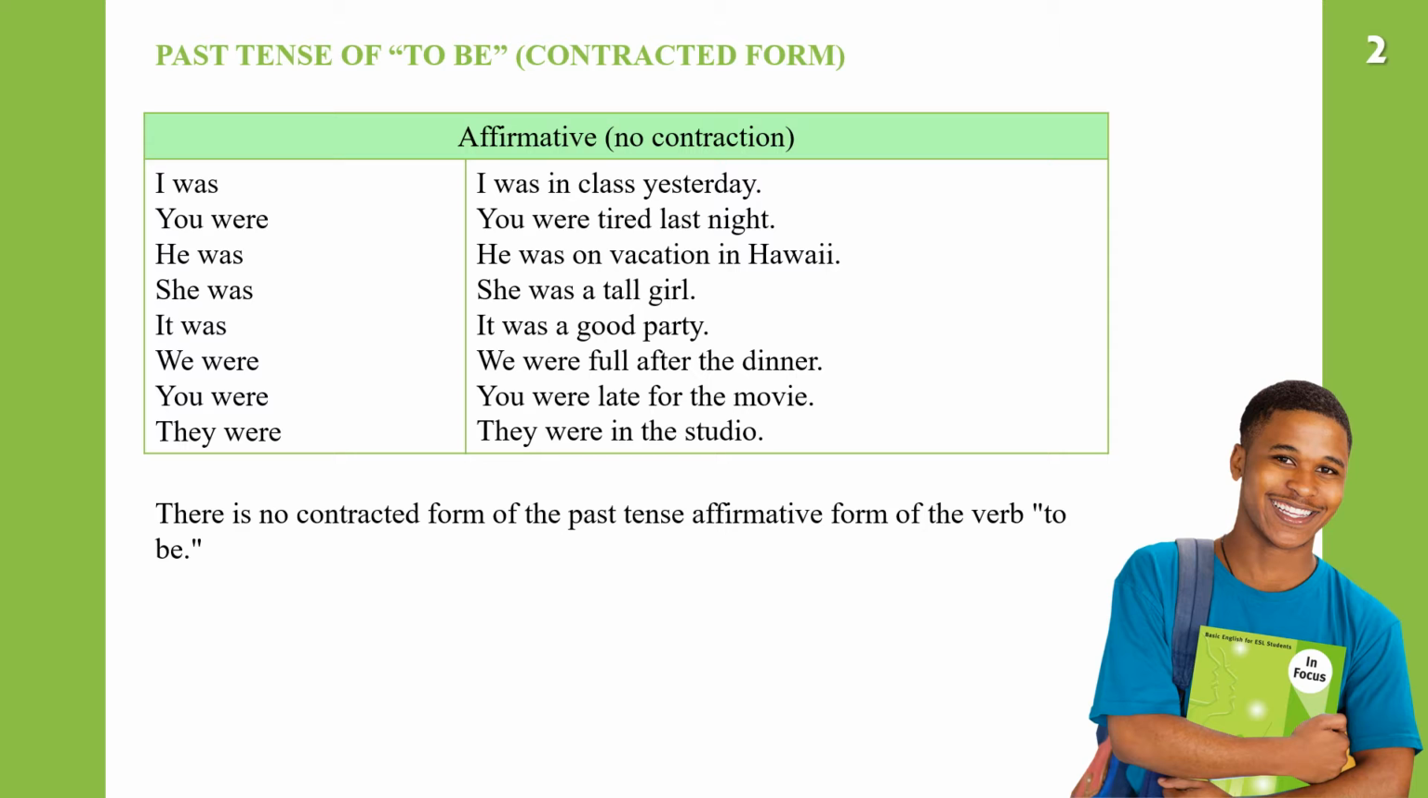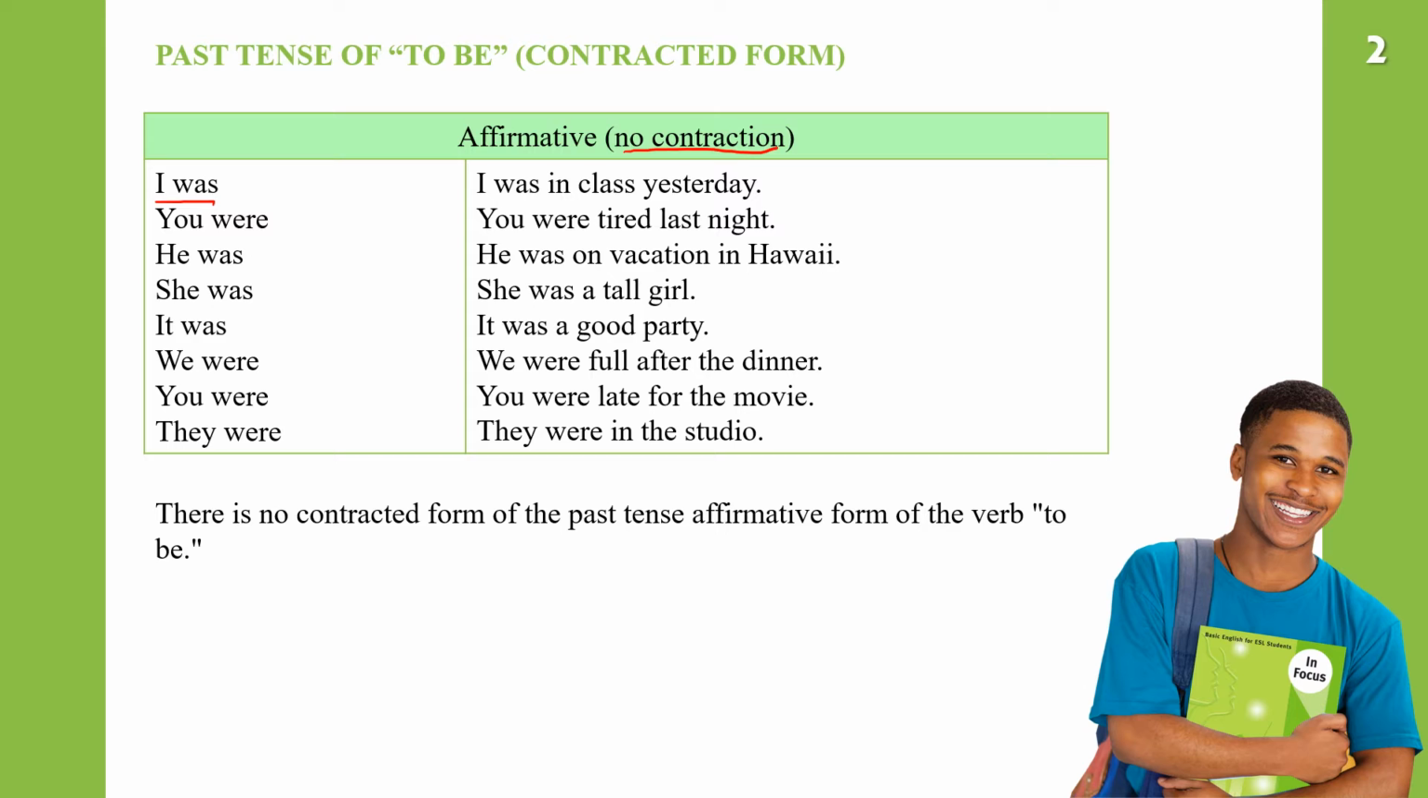In affirmative sentences, contractions don't happen. So in affirmative, no contraction. I was in class yesterday. You were tired last night. He was on vacation in Hawaii. She was a tall girl. It was a good party.